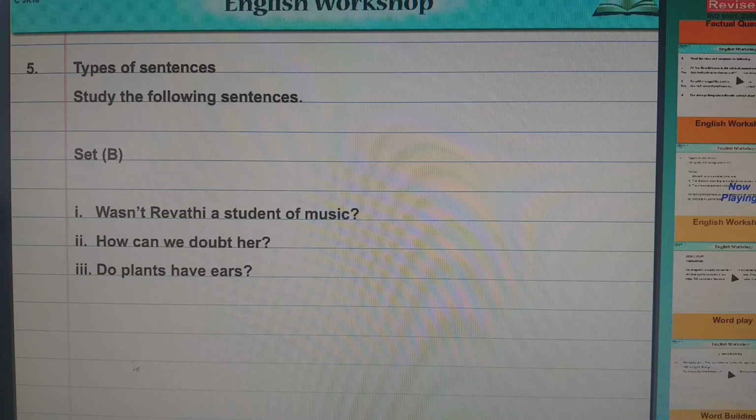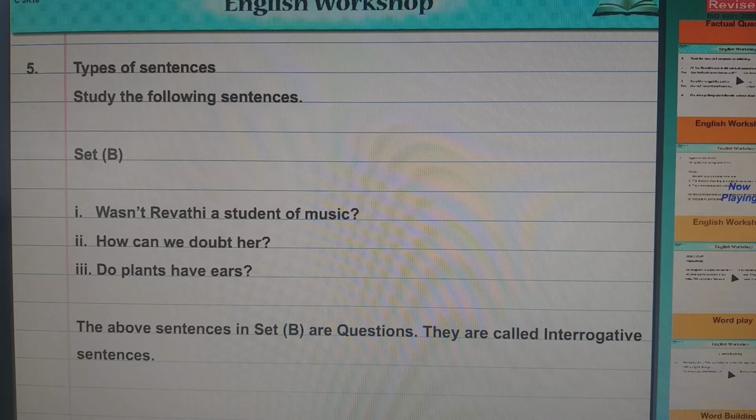Now the example. Wasn't Revati a student of music? Second one. How can we doubt her? Do plants have ears? In this, you will find that a question is asked. When the sentence completes, a question mark is there. Right? This is an easy way to identify. And when a question is asked in a sentence, this sentence is said to be an interrogative sentence. See these examples properly. When the sentence ends with a full stop, it's an assertive or declarative sentence, and it has a subject, verb and object.